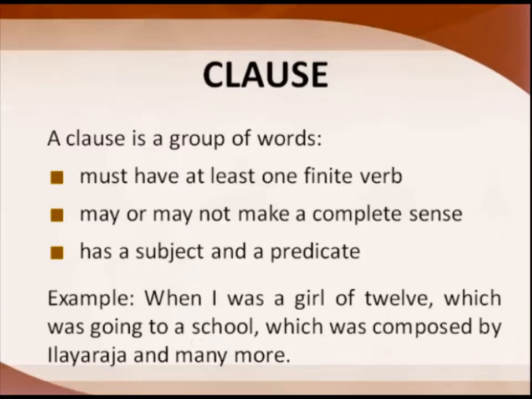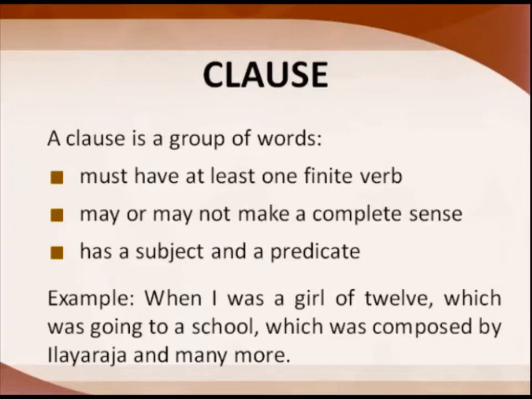For example, I have given, when I was a girl of 12. I was is a past tense, so we have a finite verb. It does not make a complete sense. When I was a girl of 12, what happened? We don't know. It is not complete, but it has a subject and a predicate. When we have a verb, then we can find the subject of a sentence. When I was a girl of 12. When who was a girl of 12? Who or what was? I will become the subject,